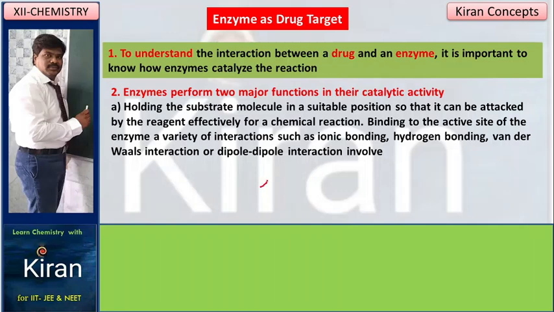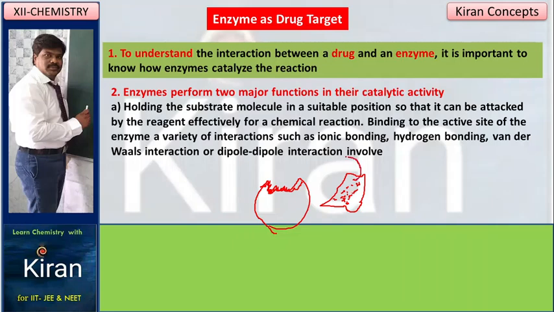For example, this is one enzyme. It looks like this. This is the active site. For example, this is a receptor. Harmful microorganism is called the substrate. This is the substrate, this is the receptor.